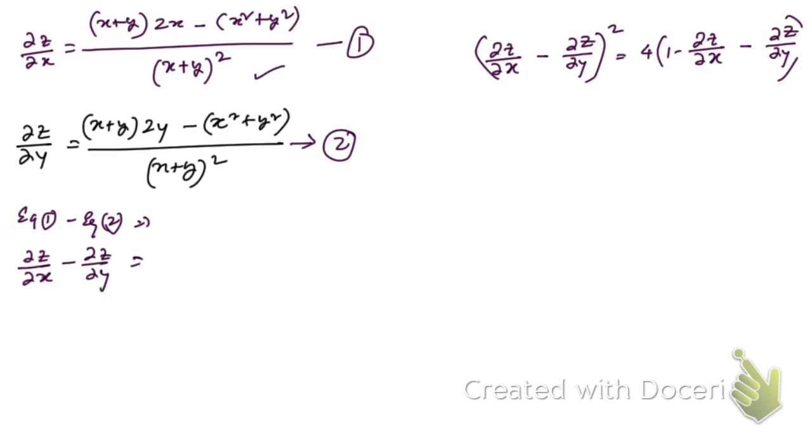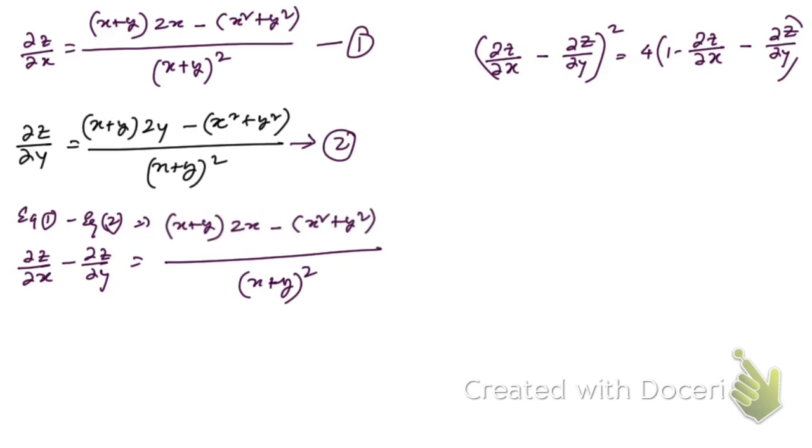If you subtract these two right hand sides, the denominator will be the LCM, (x plus y) whole square, right? And then you're going to get this one minus this one. If you subtract, then this minus sign will be plus, right? Hope you have understood this.